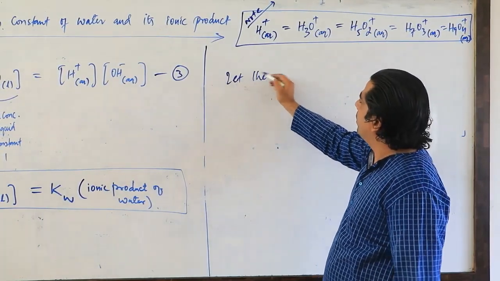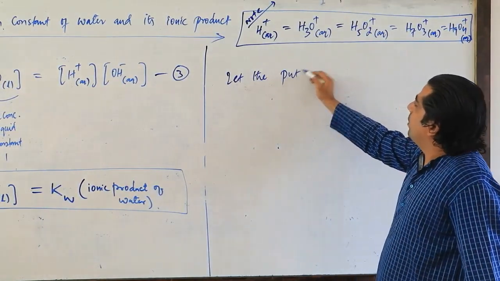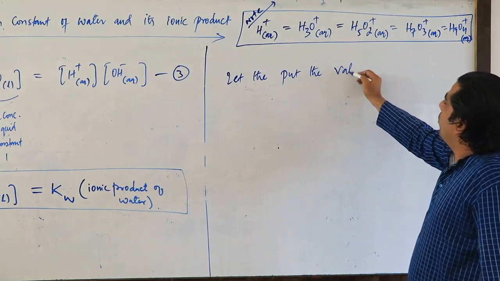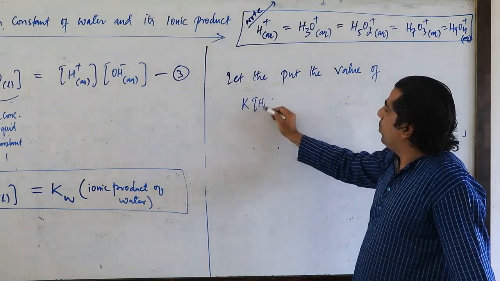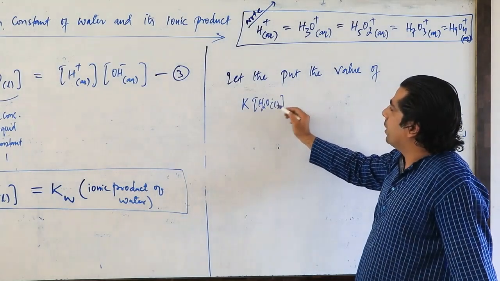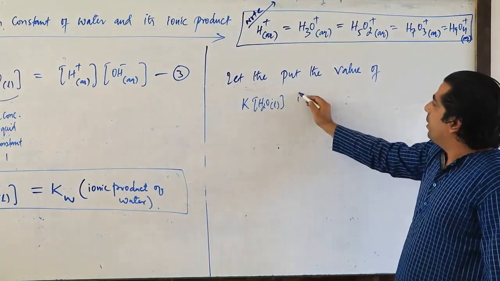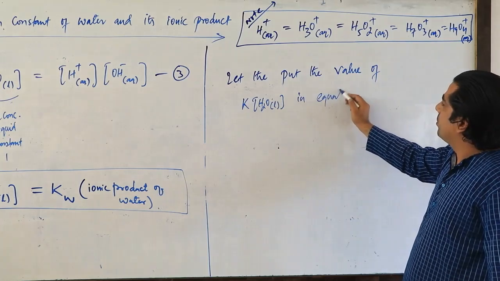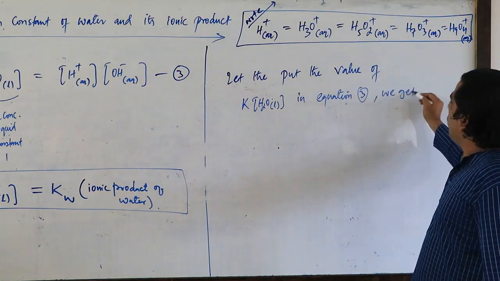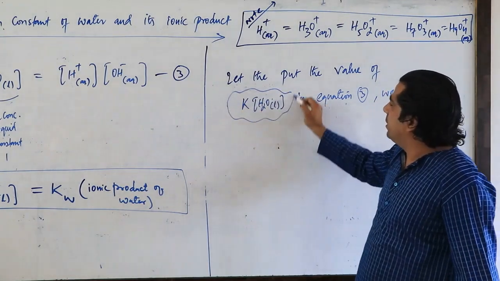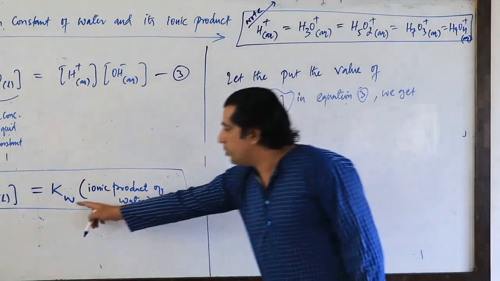Let us put the value of K into H2O liquid in equation 3. And we know the value of this: it is constant into constant, that is equal to Kw.